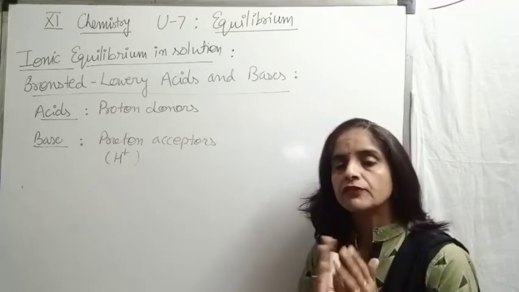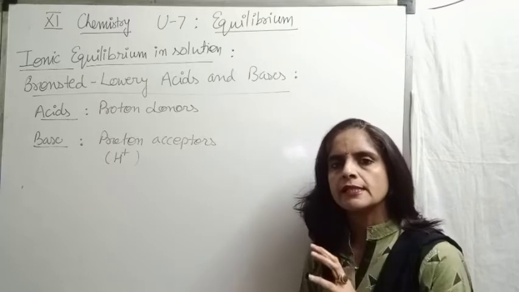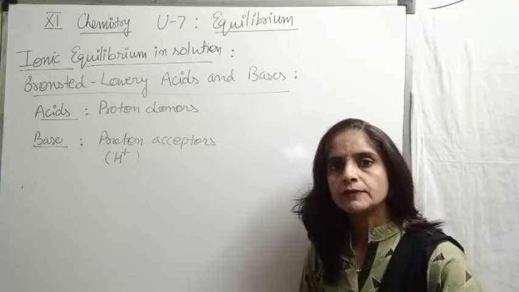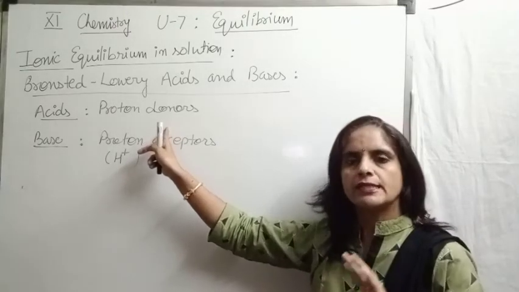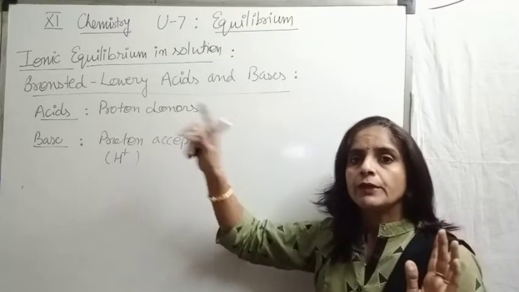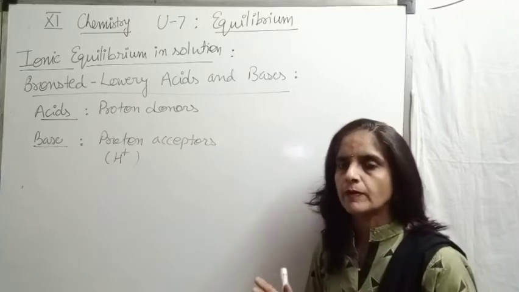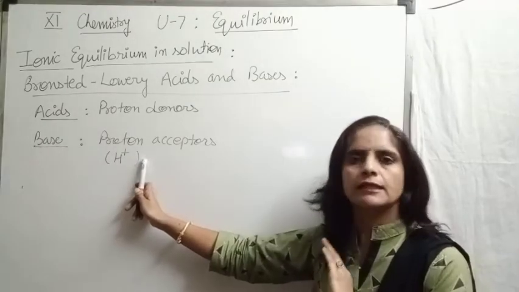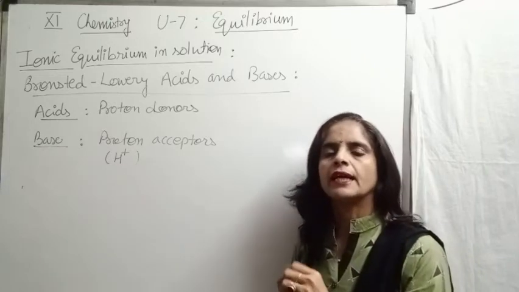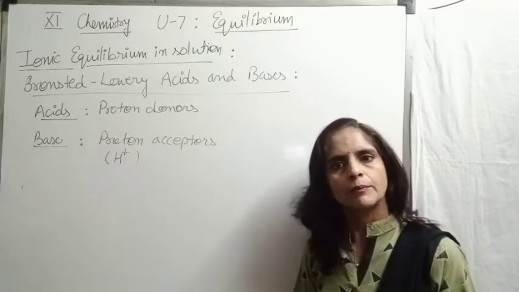So the basic difference between Arrhenius and Bronsted-Lowry concept is this only. In both cases, the definition of acid is the same. In that case also, acid is a proton donor. Here also acids are proton donors. So we can say the Arrhenius acid and Bronsted-Lowry acids are the same, but their bases are quite different. Because for an Arrhenius base, the presence of hydroxyl ion is a must. But for a Bronsted-Lowry base, hydroxyl ion is not necessary. It only says, a very simple concept, that the substances which accept a proton are termed as bases.